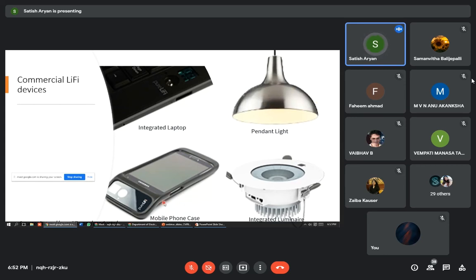You can see another product, a mobile phone case, where if you adapt this to a particular mobile phone, it not only receives the 5G, 4G or 3G technology data, it also receives the data from the Li-Fi sources. The Li-Fi source can be the pure pendant light or the integrated luminaire. The light falling on it gets detected and data transmission takes place in this mobile phone case, which is connected to the mobile. Like that, the integrated luminaire also works as the source of light.